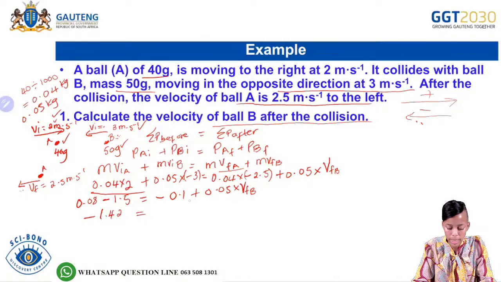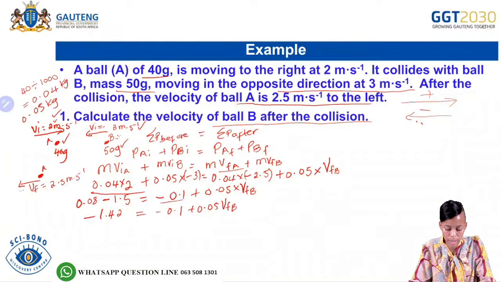On the right hand side you still have negative 0.1 plus 0.05 times the final velocity of object B.